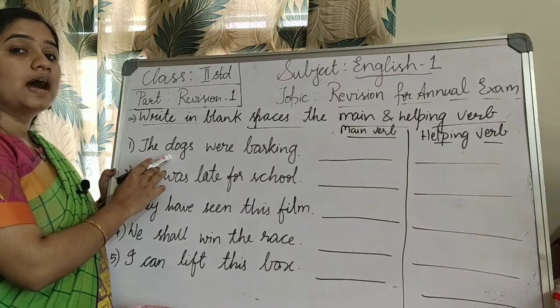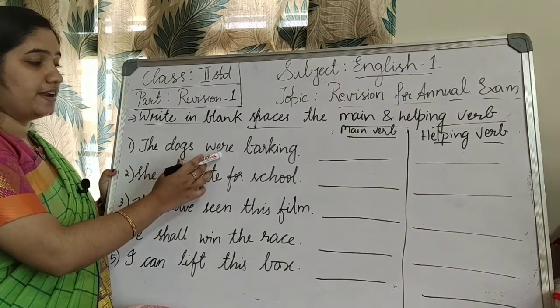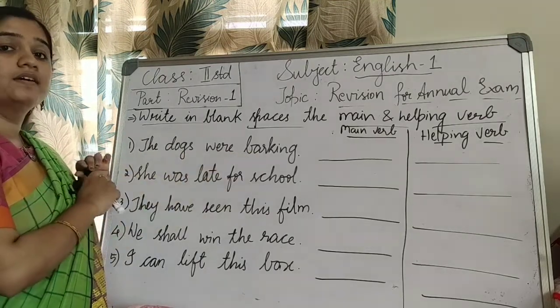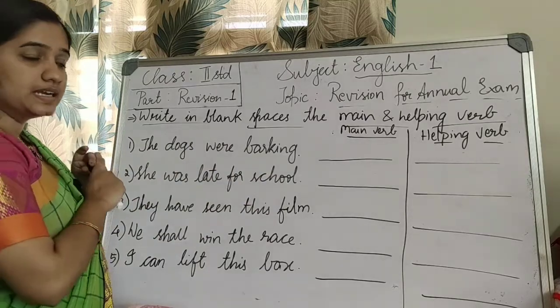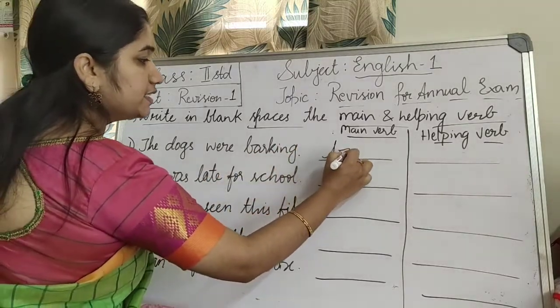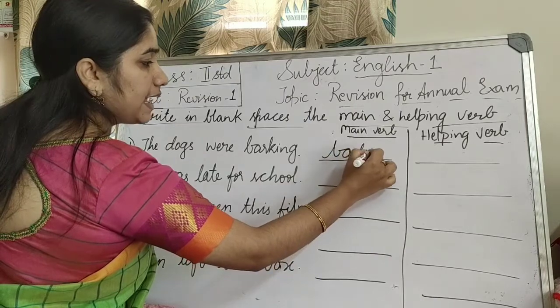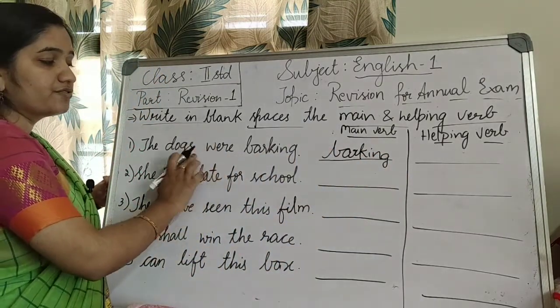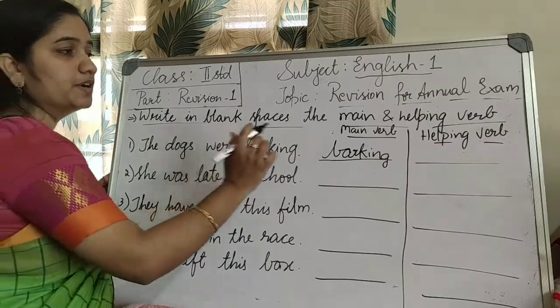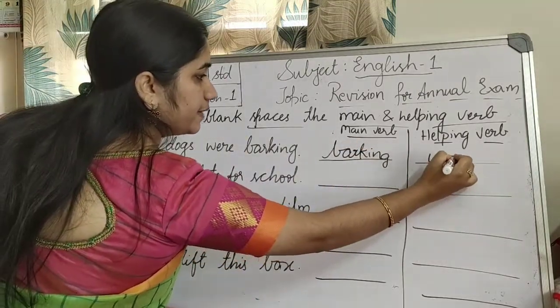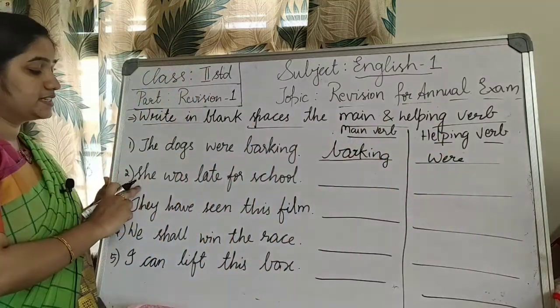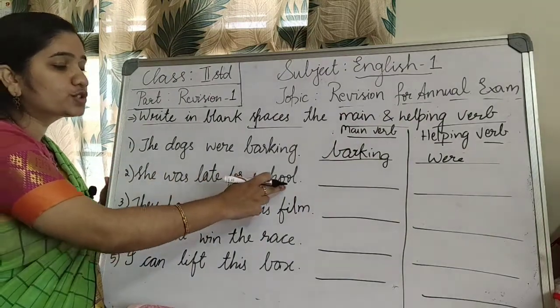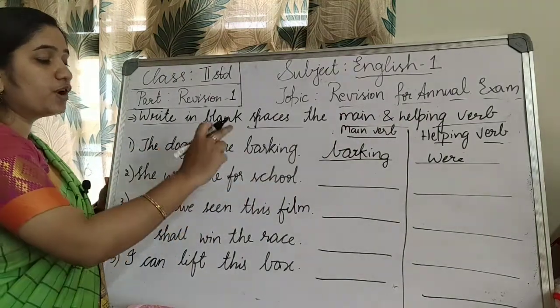Dogs are animals, isn't it? Where? Barking. Barking is a main verb, isn't it? It's an action, it's showing an action, isn't it? So in that main verb blank, you have to write barking and were. So it is a helping verb. So were is a helping verb, you have to write here. Next, she was late for school. She was late for school.